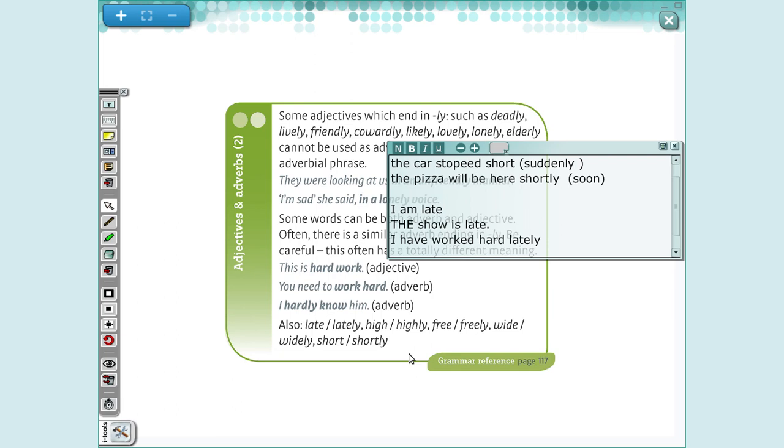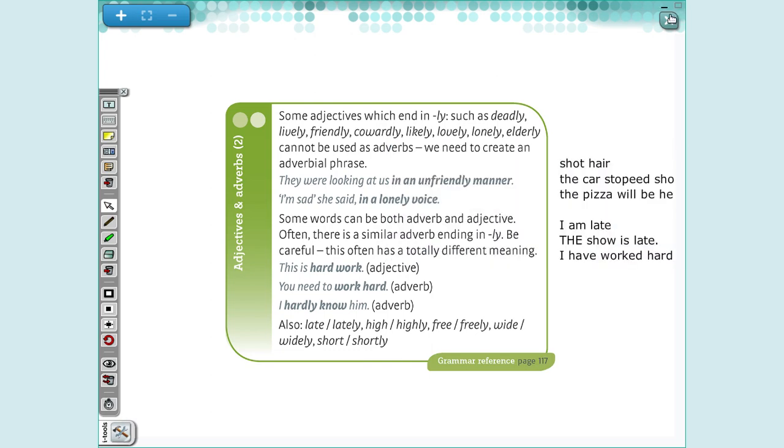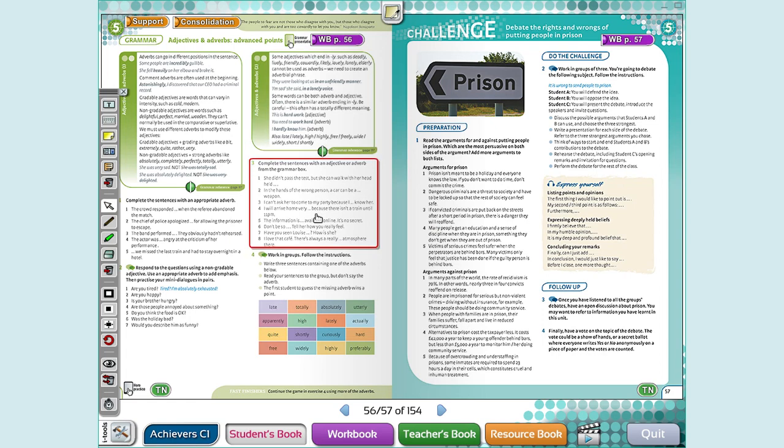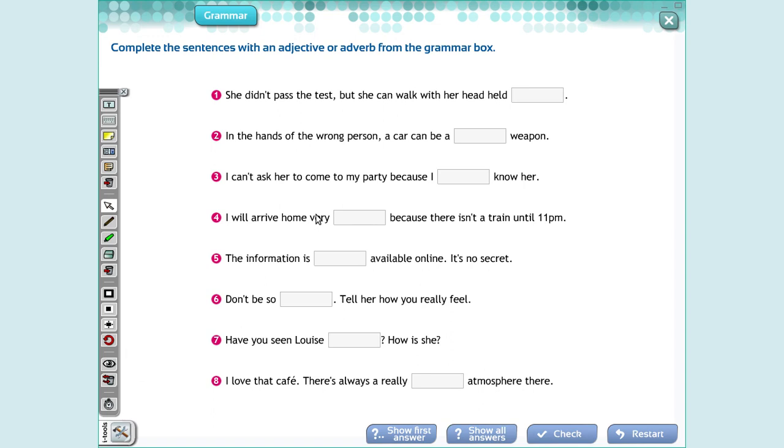Great. And according to it, we have some exercises to do. I'm going to do only exercise 3 because we don't have much time. We are going to use one adverb or adjective from the grammar box to complete. She didn't pass the test, but she can walk with her head held, de cabeça erguida, her head held high.